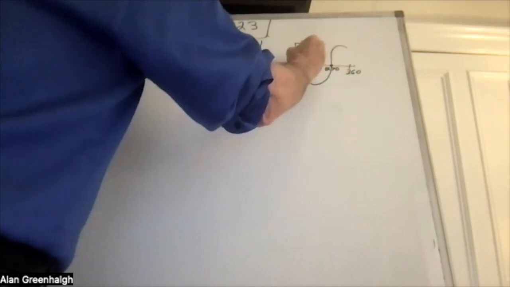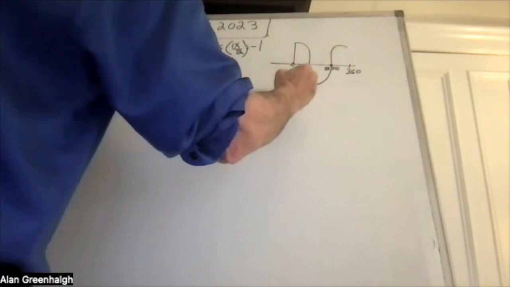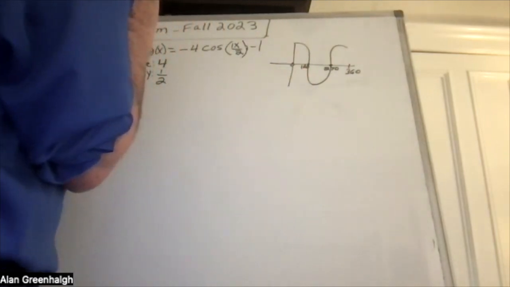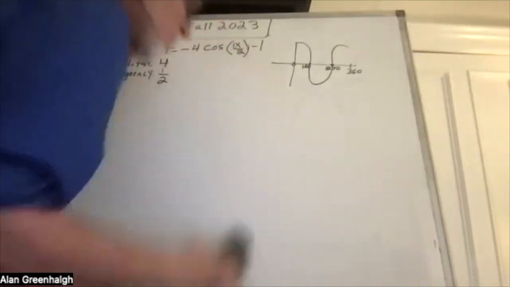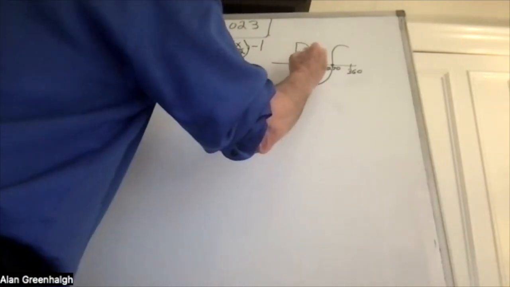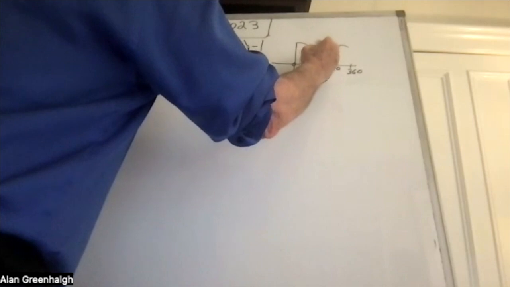And 180. Oh, excuse me, my apologies. This is 90. This is 180 right here. Okay, so that's what it looks like.